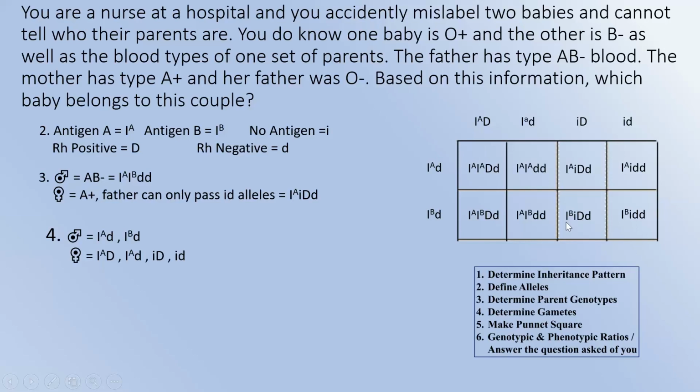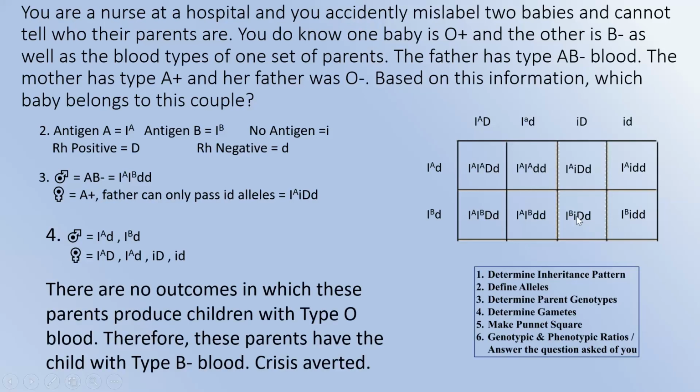if you look back, I did not ever at any point say anything with an O, because you'll notice a pattern here. If the father is AB, that means he has to pass on an antigen for A or B, so we're not going to have any type O's. But we do have this type B positive, so I'm positive we got the answer.